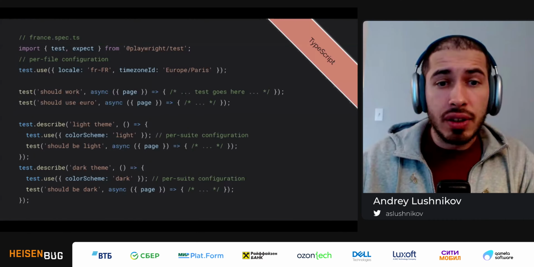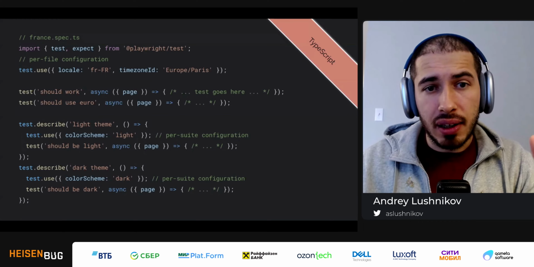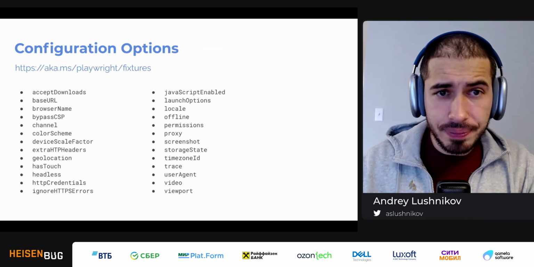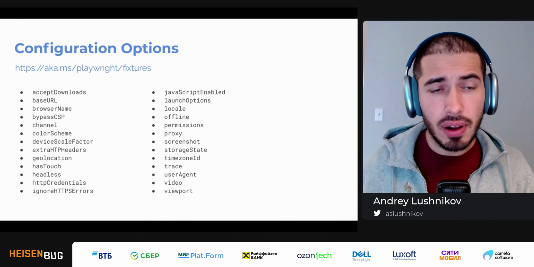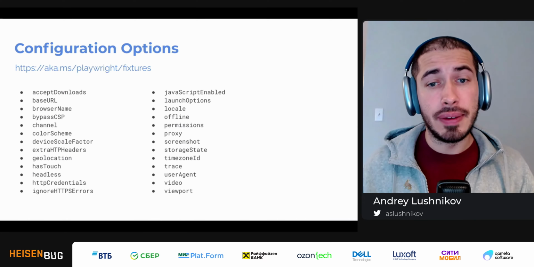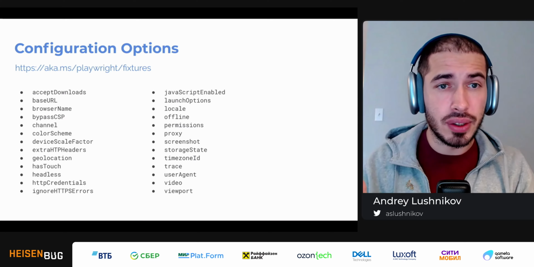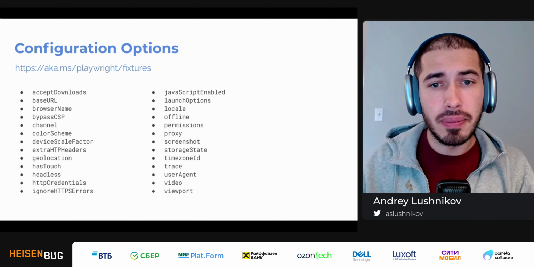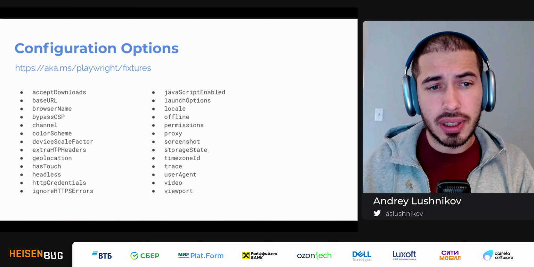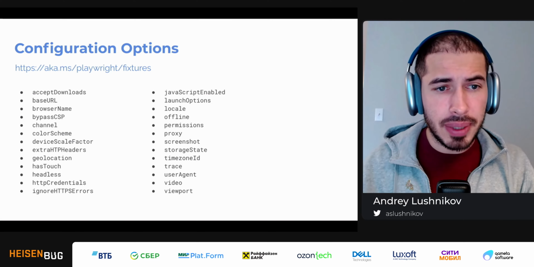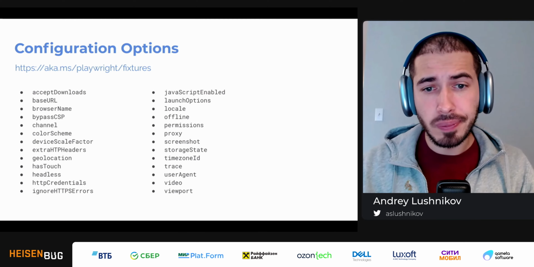Okay, so we had these words like locale, time zone ID, color scheme, and these are all configuration options. And it turns out we have a whole lot of them in Playwright Test already built in. And if you want to read more about this, here's a short link, aka.ms/playwright/fixtures. But long story short, you can configure a network to be offline, you can configure geolocation, extra HTTP headers, and so on.